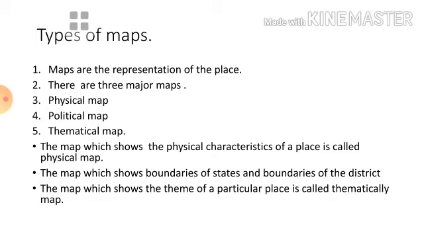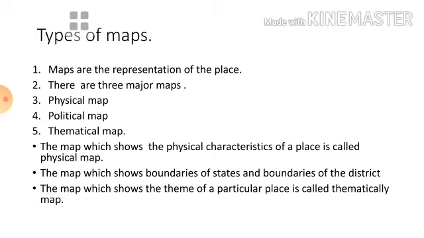Next, political map. The map which shows its own political features, like political conditions, like the boundaries of the states or the districts. It will explain about the boundaries within the country. That is called what? Political map. Next, what is meant by thematic map?